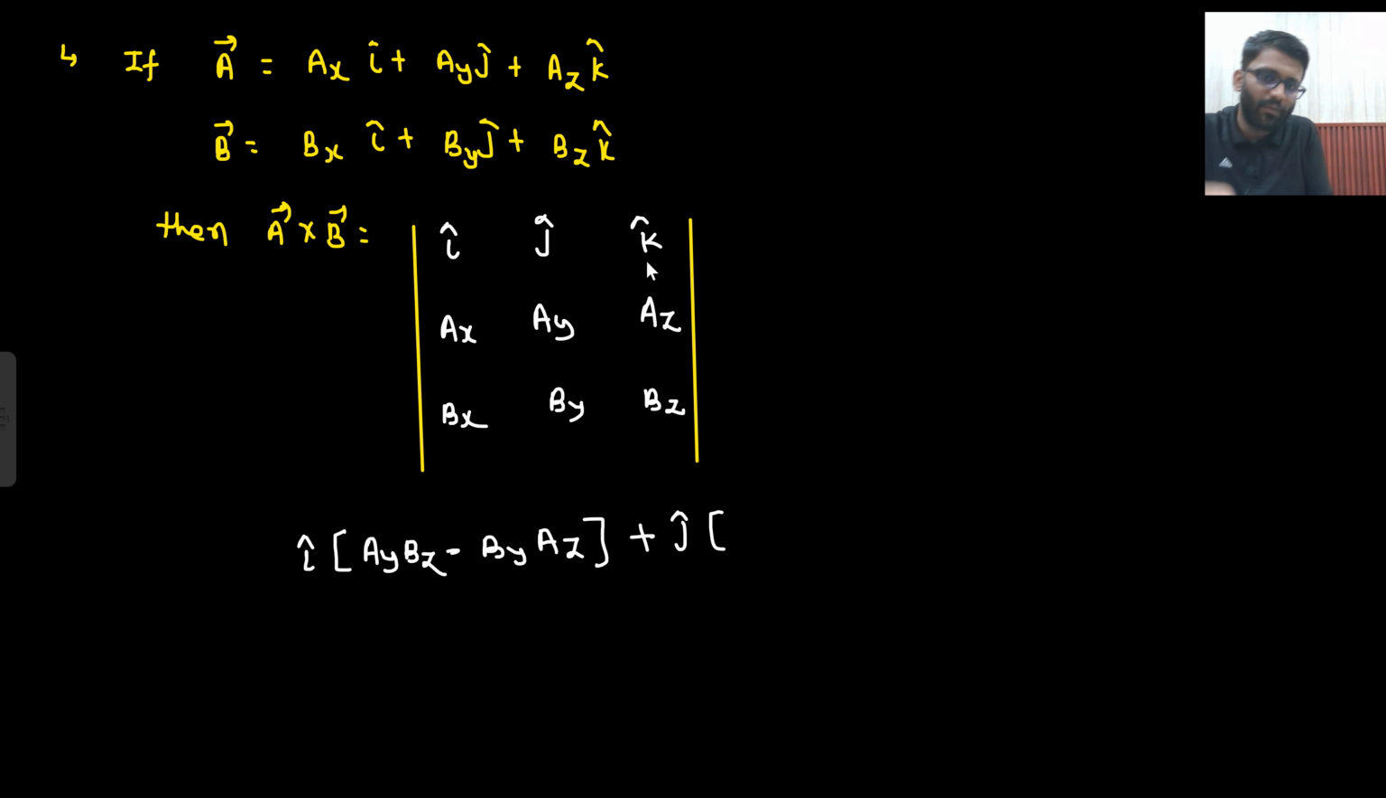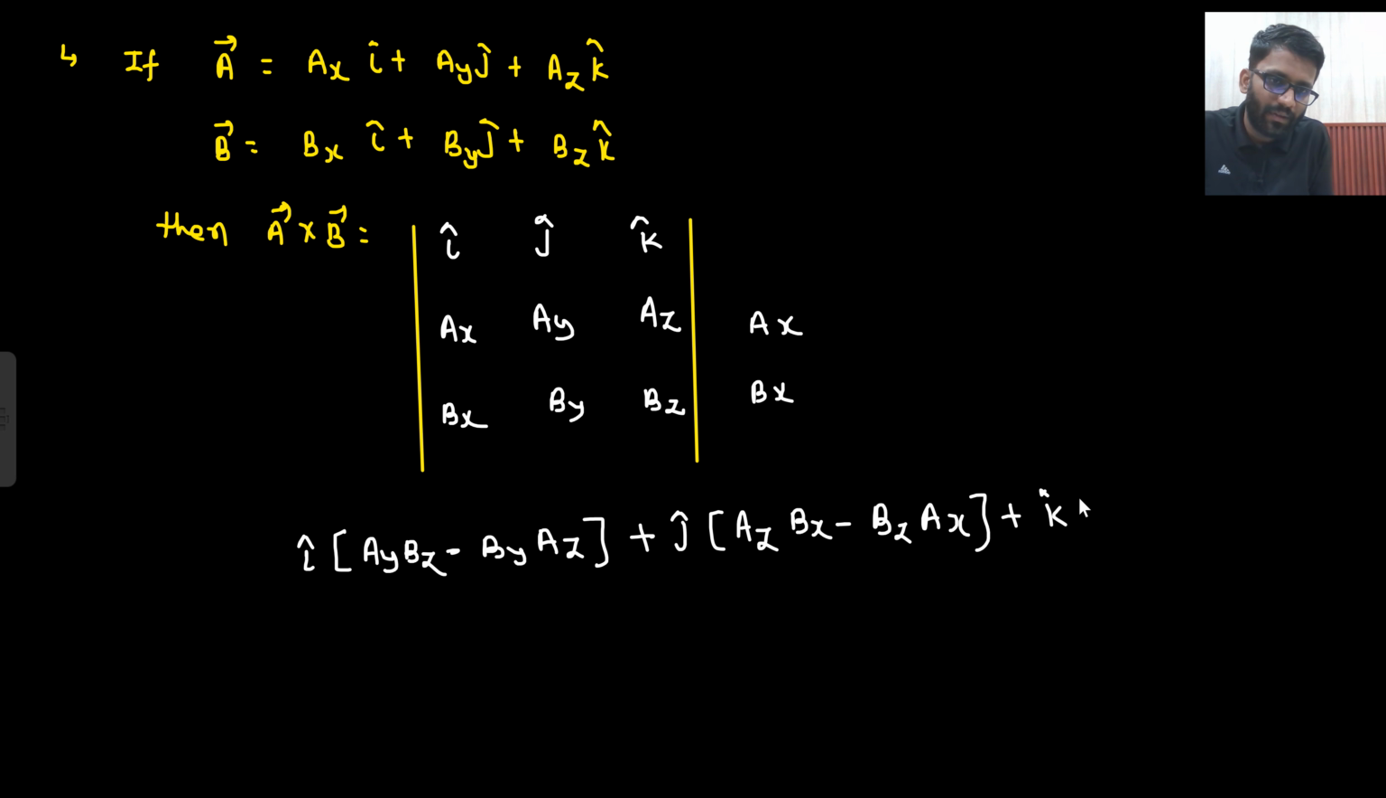Plus j cap. What is the next line? Az bz. Here what do you have again? Ax bx. Just consider it as a k map. If you haven't studied k map, then consider it just a closed loop. So the next row is ax bx. Okay, so az into bx minus bz into ax, plus k cap. So the row of k cap is gone. Ax into by minus bx into ay.